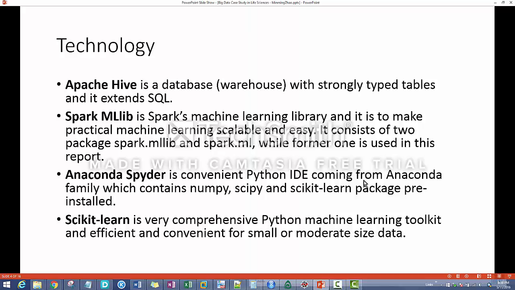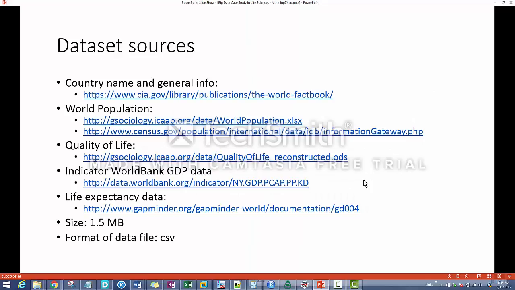And I use scikit-learn inside Anaconda Spyder, which is a very convenient Python IDE, with NumPy, SciPy, and the scikit-learn package pre-installed. So it's a very convenient tool. For the datasets, I use datasets from the websites listed here, and I'm not going to go over them one by one. The size of my data is 1.5 MB and all in CSV files.